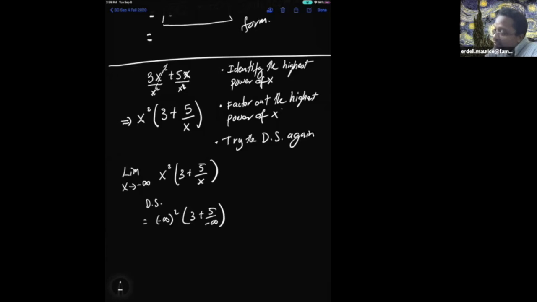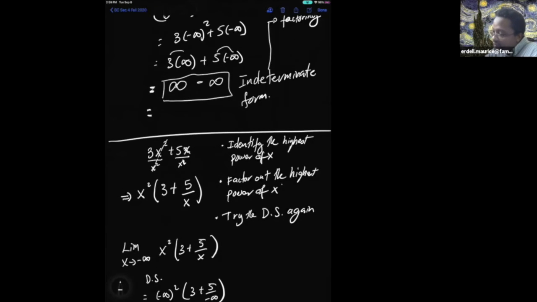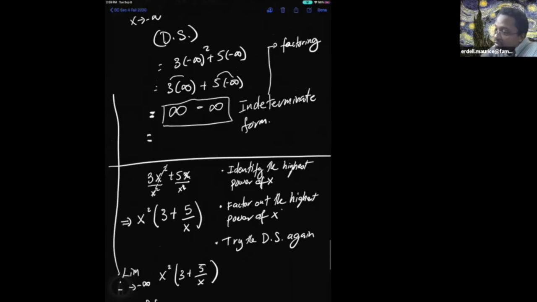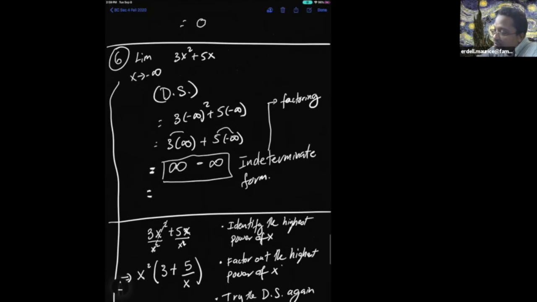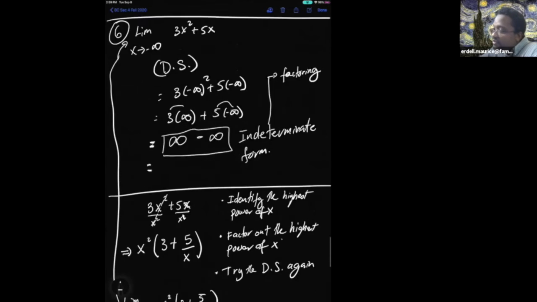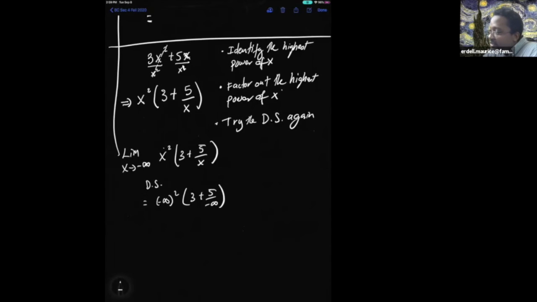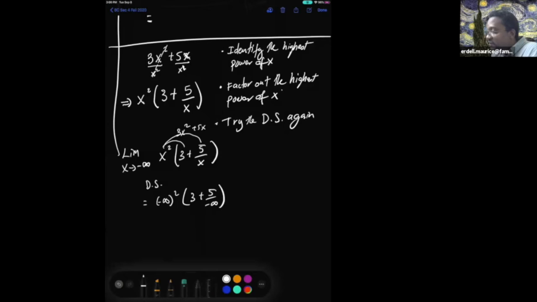Again, this right here is the same as the original problem. They're the same equation. If I distribute the x back in, this times this gives me 3x squared. This times this gives me plus 5x. It's the same problem, right? I just used factoring to make it look different.